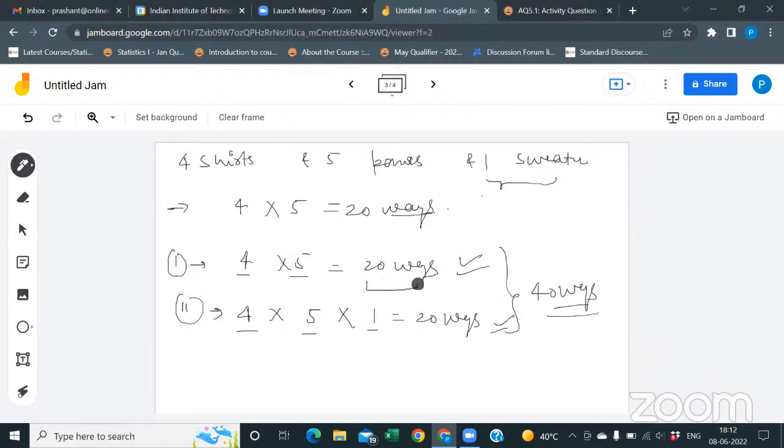See, 20 ways for the case when he did not wear the sweater, right? And suppose he decides to wear the sweater, then he has one way for the sweater, 5 ways for the pants and 4 ways for the shirt. Again, you multiply, then you will get the 20 ways. Okay, so we just add them, both are 20, 20, it will be 40.